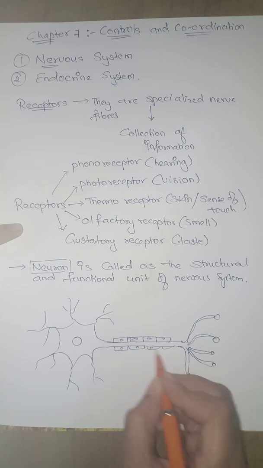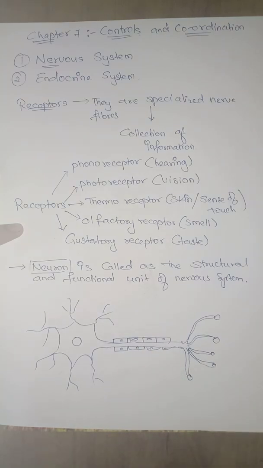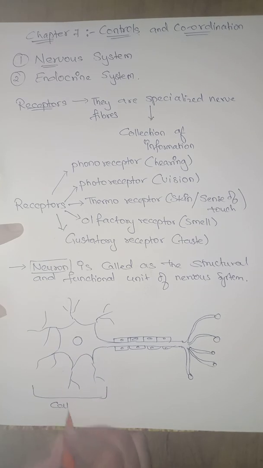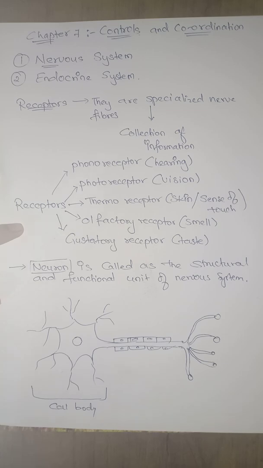So this is how the neuron looks, and this portion is called the cell body. The cell body is also called cyton.